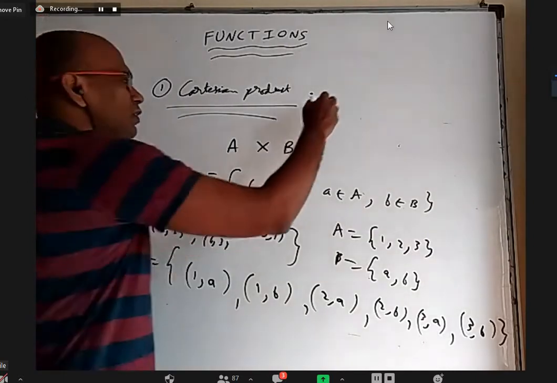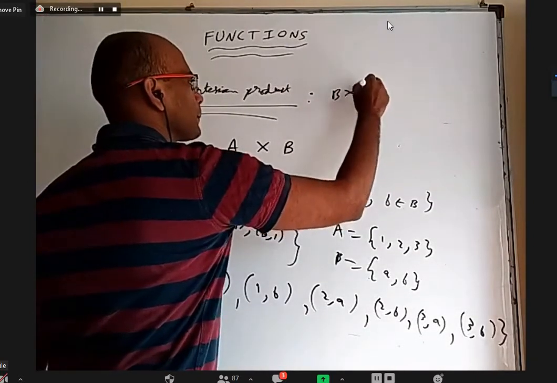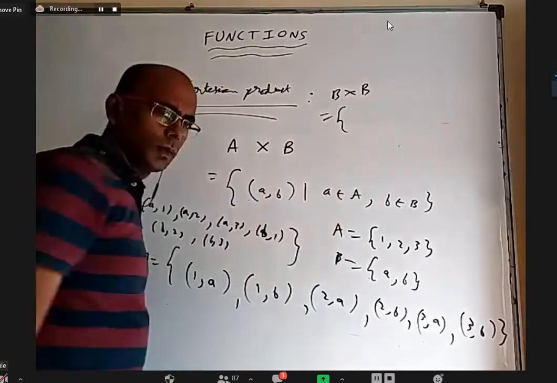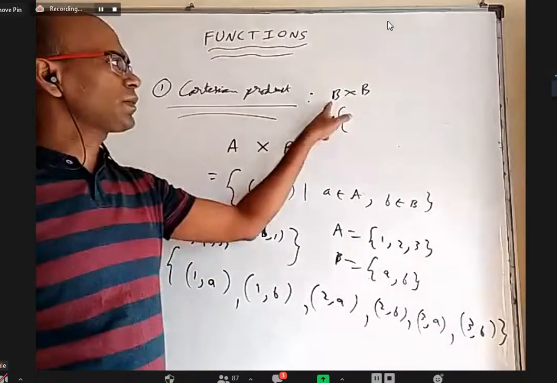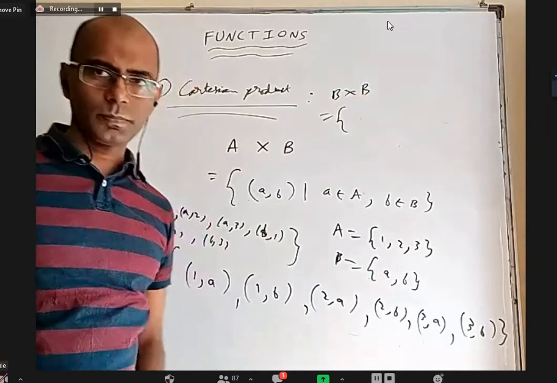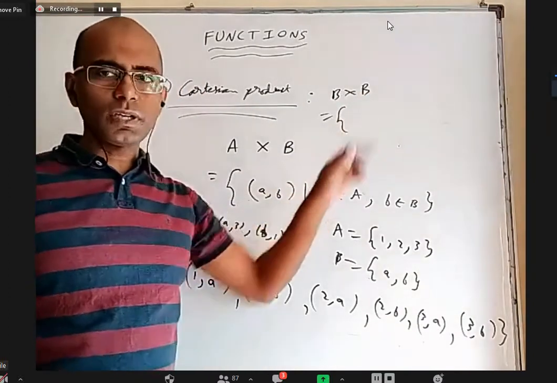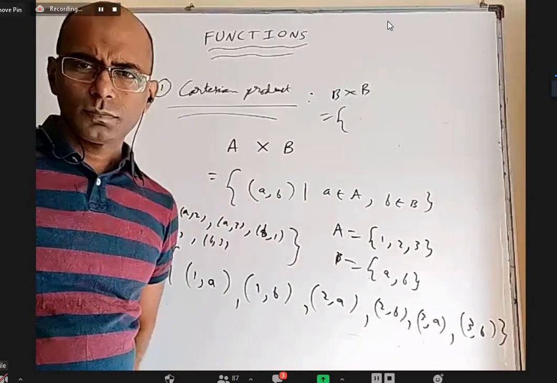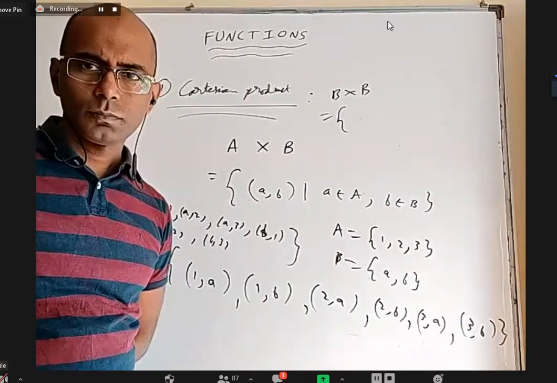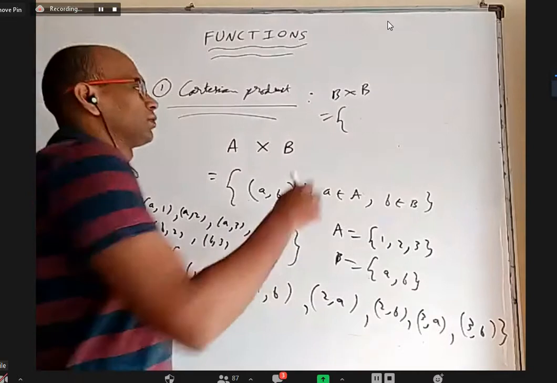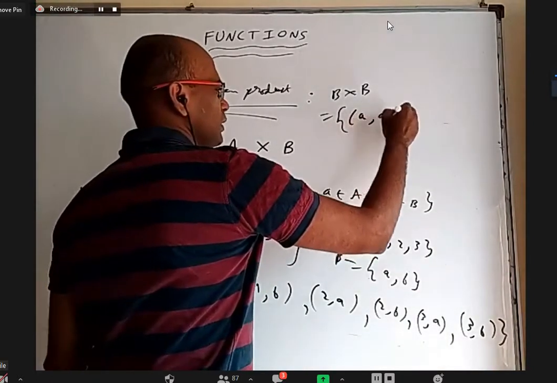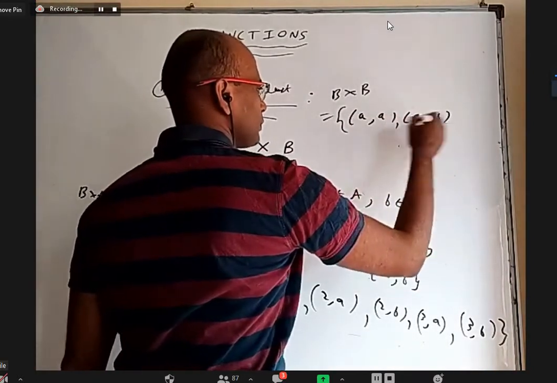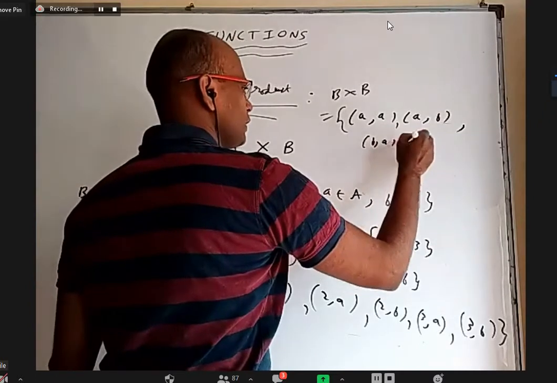We can also have B cross B. B cross B means the first element is also from B, and the second element is also from B. Without writing, anybody want to tell how many ordered pairs will come in B cross B? 4, sir. Yes. (a, a), (a, b), (b, a), and (b, b).